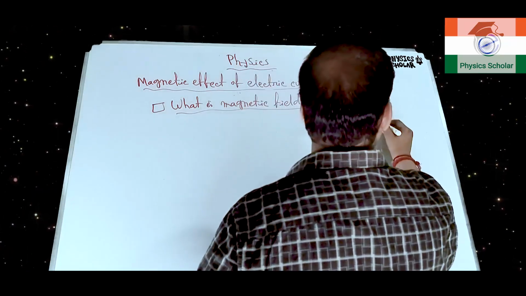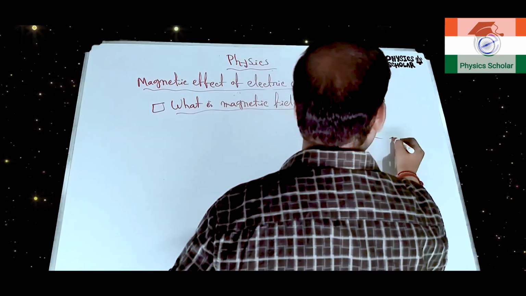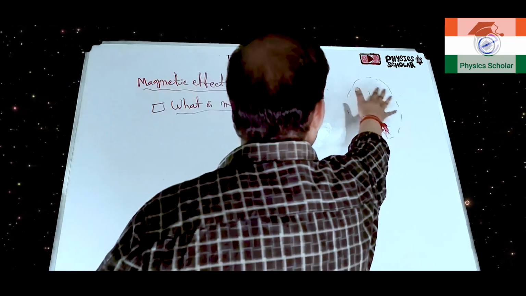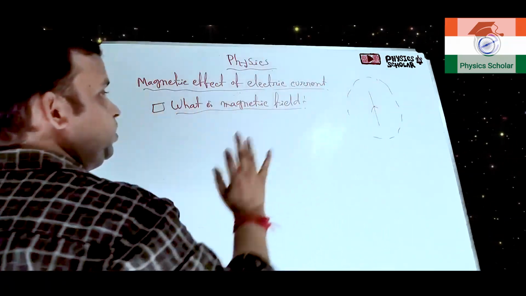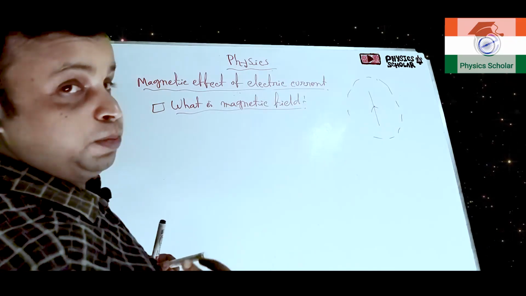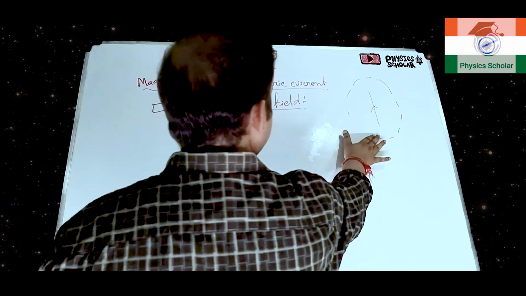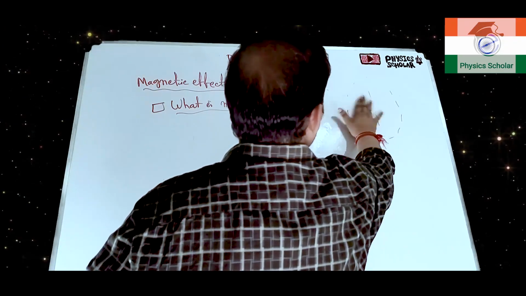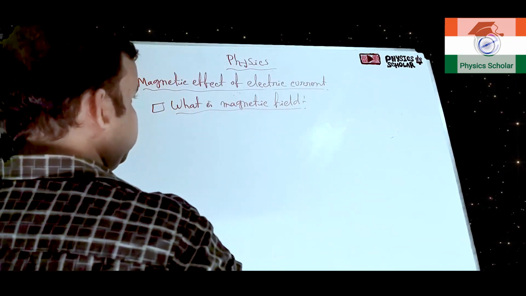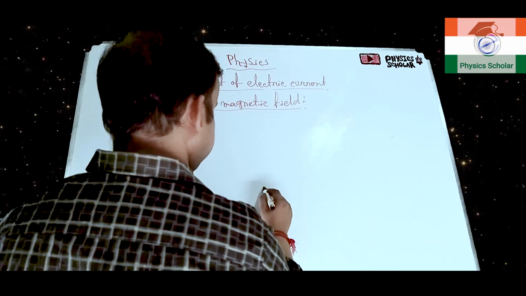If a conductor is carrying current, then the area around it in which the effect of this particular charge can be experienced is known as the electric field. Clear?